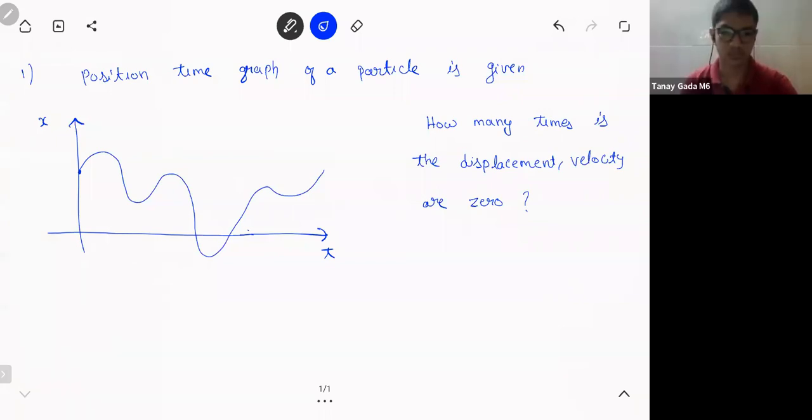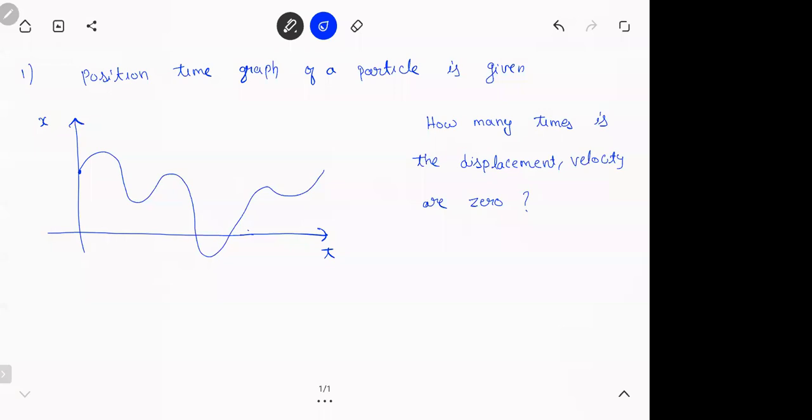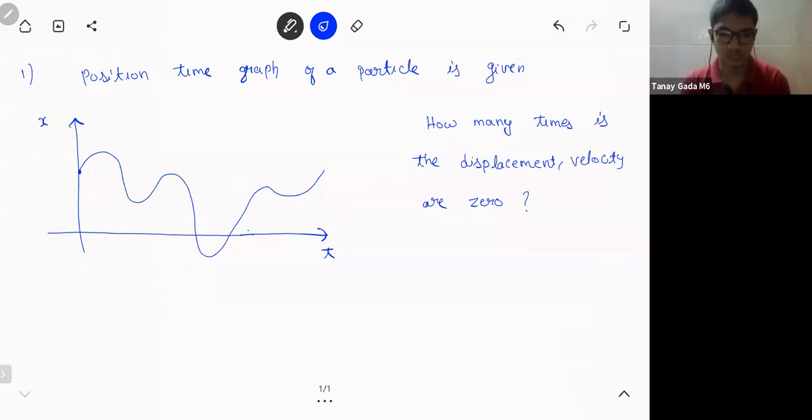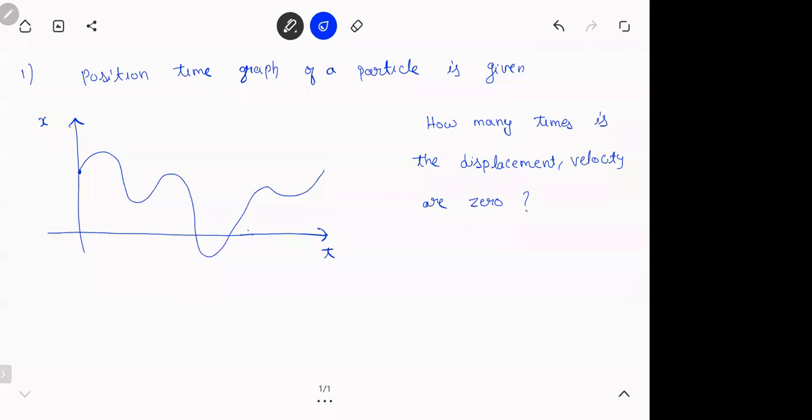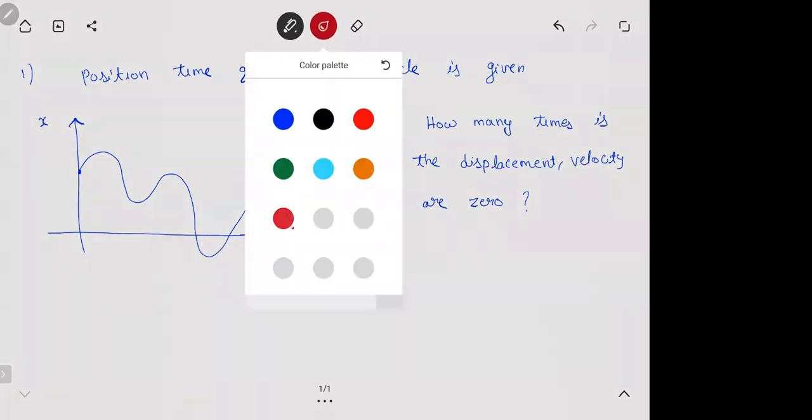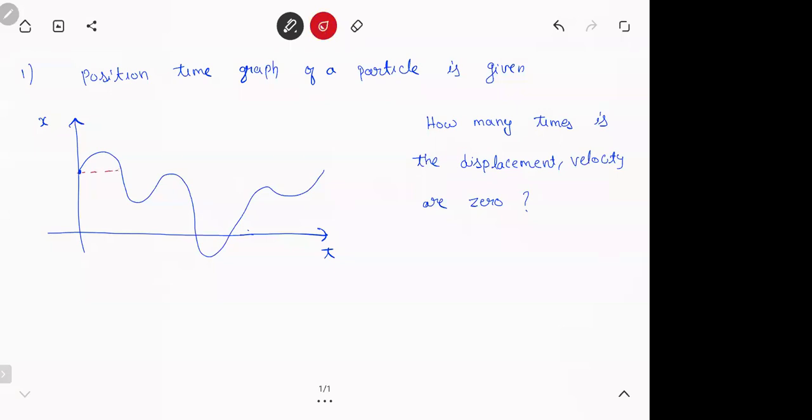Sir, that point on x means position axis. See, I'll tell you. First of all, what is displacement? Final position minus initial position, right? So when someone asks you displacement is zero, what does it mean? You have to come back to the same position. So let's see how many times it comes to the same position. So it is coming back to the same position how many times?